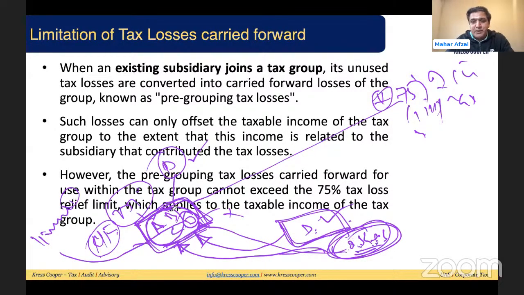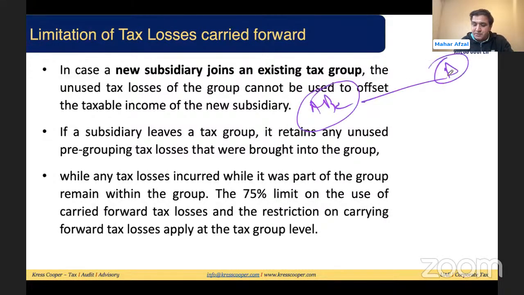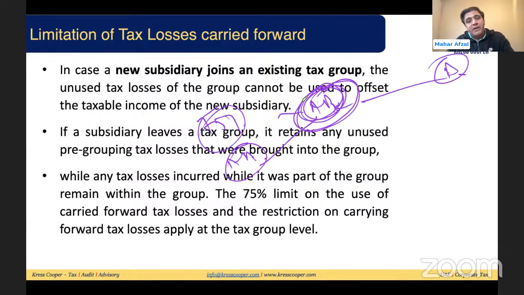We'll look into the example as well. In the same way, now we'll discuss the subsidiary situation. The same situation: A, B, C is the group, D is the subsidiary joining them. The same conditions will be applicable for the group as well. This is the group. The pre-grouping losses of the group will be adjusted up to 75% of the taxable income of the whole group, including D. Secondly, it will be adjusted against the income of ABCD, same conditions. And any pre-grouping losses of ABC can be carried forward by ABC only against its future taxable income.